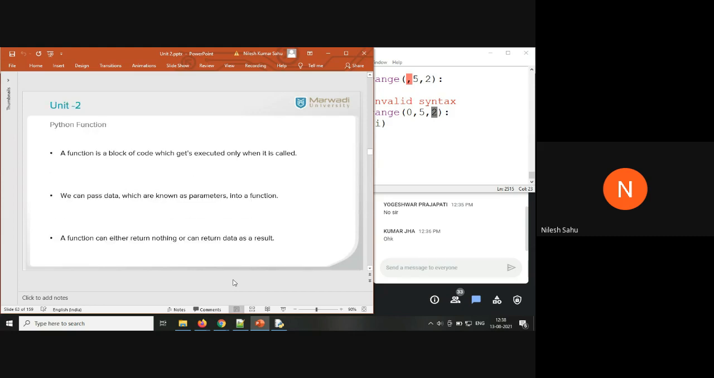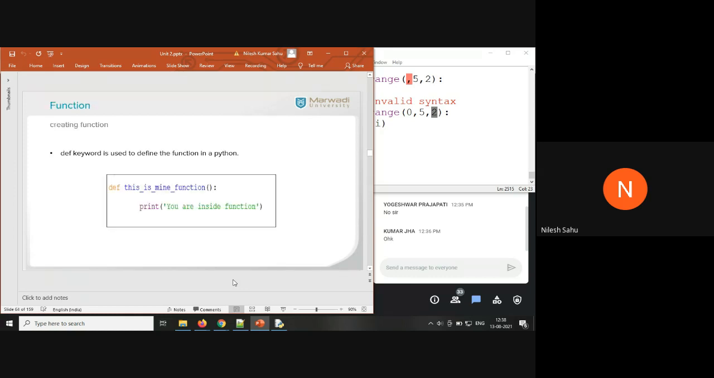Now function. Again, a function is also a block of code which gets executed only when it is called. So whenever you call a function, this block of code is going to be executed. And also we can pass some data inside a function. Those data are known as parameters. A function can either return something as a result or return nothing.